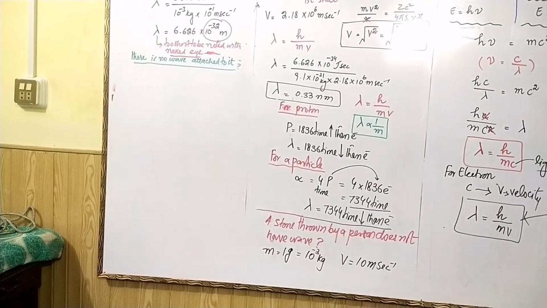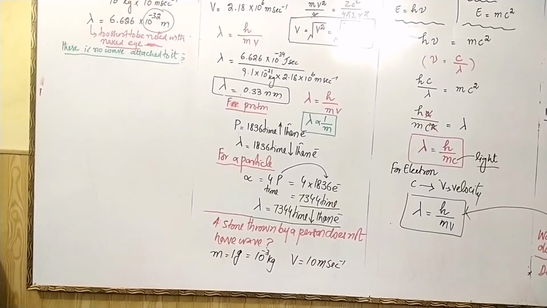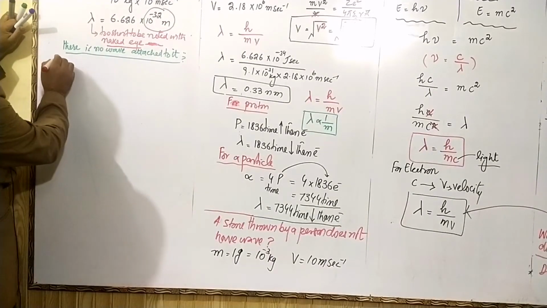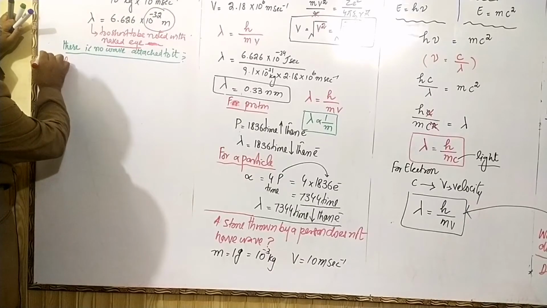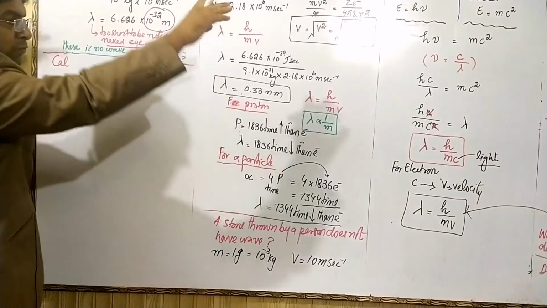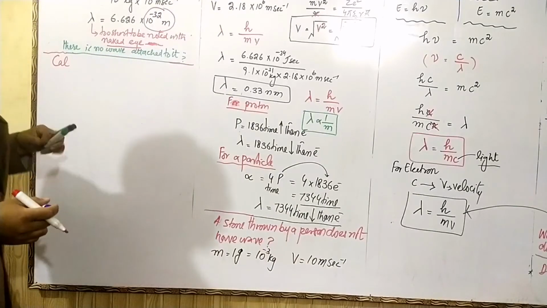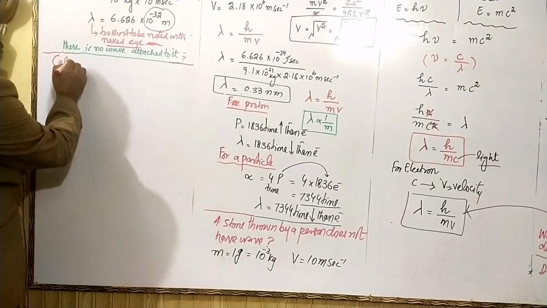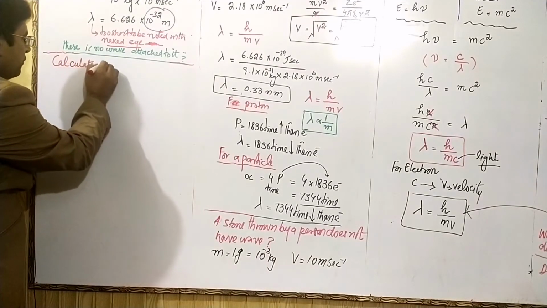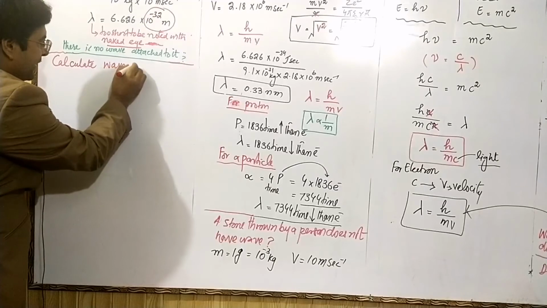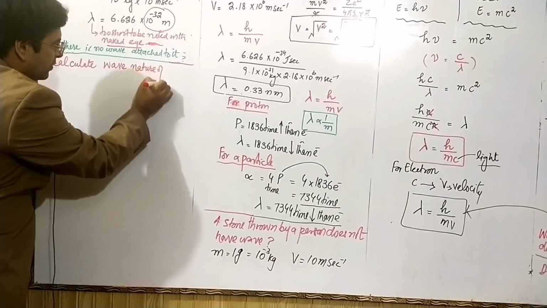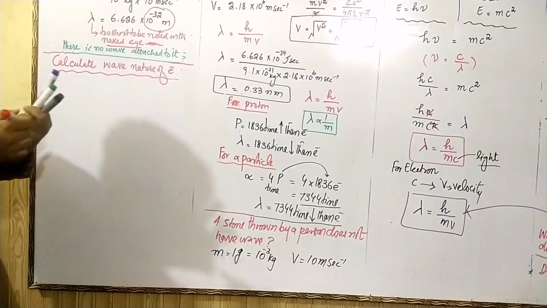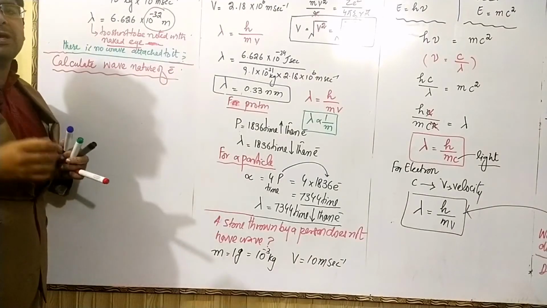Now the next thing. The article is finished up to here. If it comes as a long question, you have to write till now. Now the next short question is to calculate the wave nature of electron. Particle nature was already discussed in the start of this chapter.